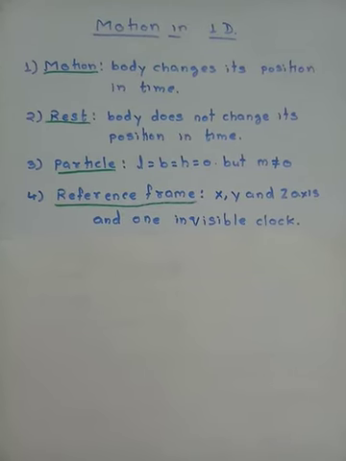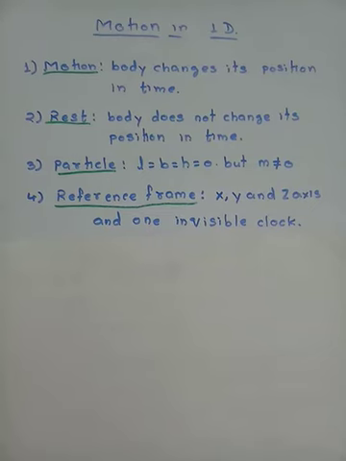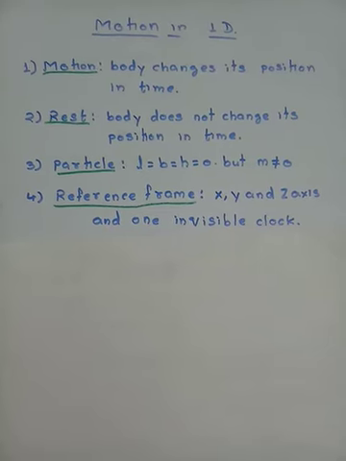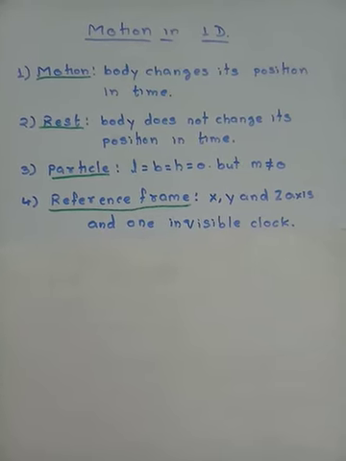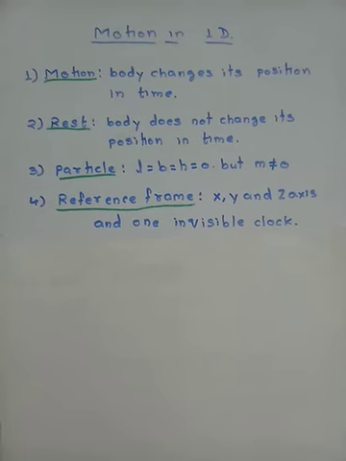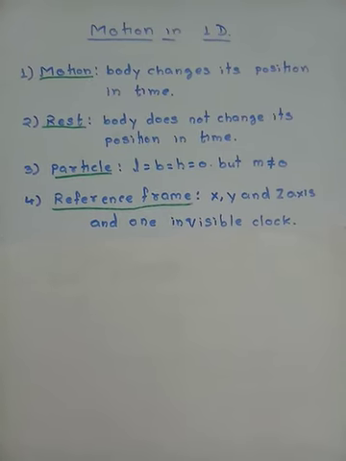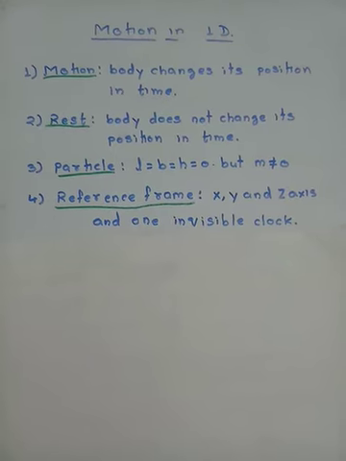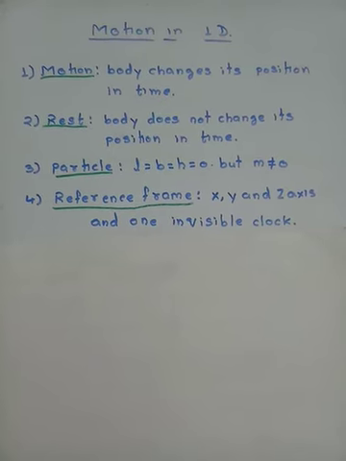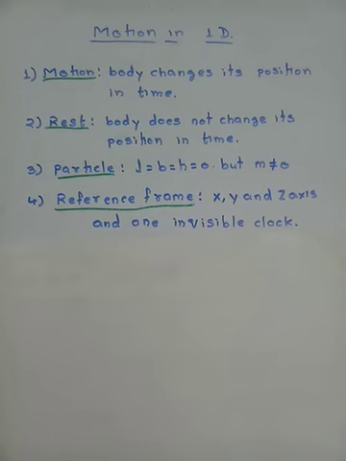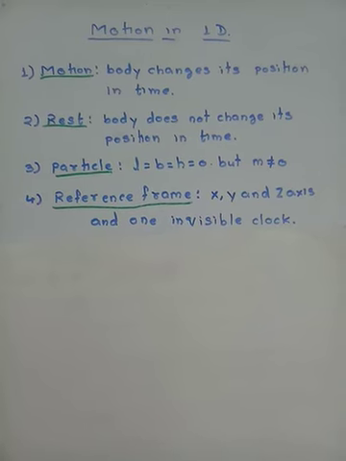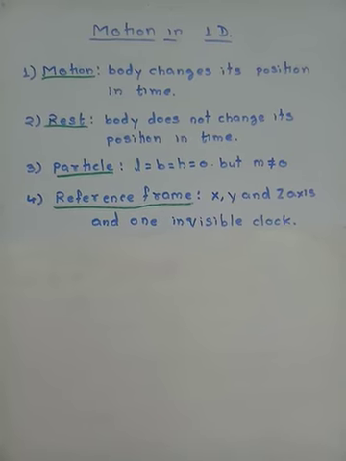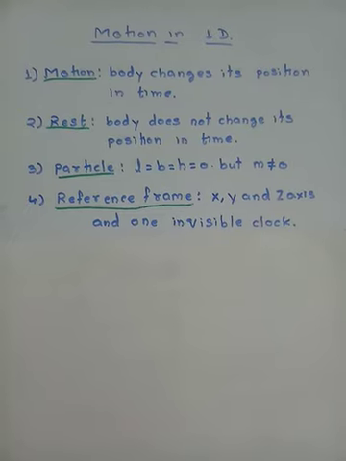So, to know whether a body is at rest or in motion, we always need a background. If the background is not available, then we put an imaginary background, and that imaginary background is the reference frame. So there is a need of reference frame to study motion.